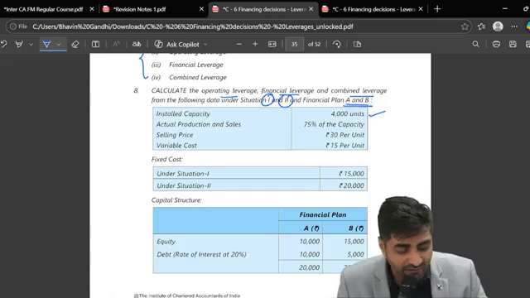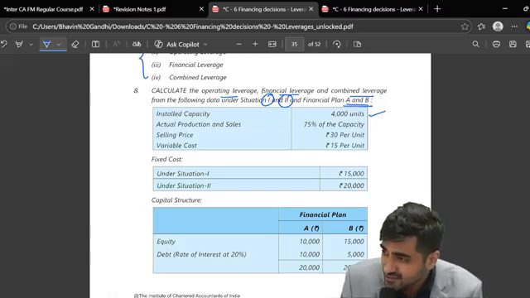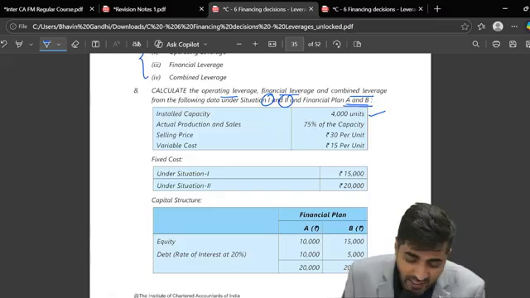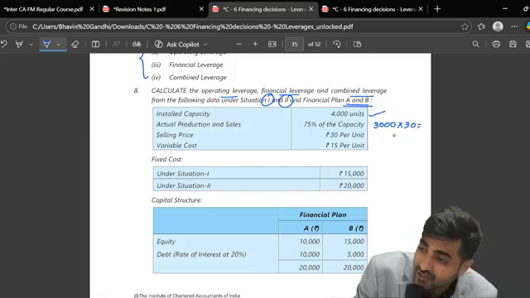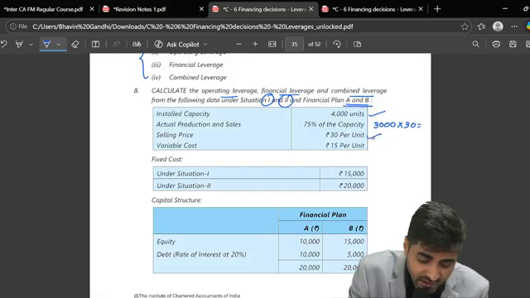So now we'll be having your amount of what? Sales, right? Based on that, sales will be calculated by taking 3,000 and multiplying that by the selling price per unit, which is going to be 30. Will that give you the amount of the sales? Come on, yes or no? Yes, sir. Variable cost will also be multiplied by that.